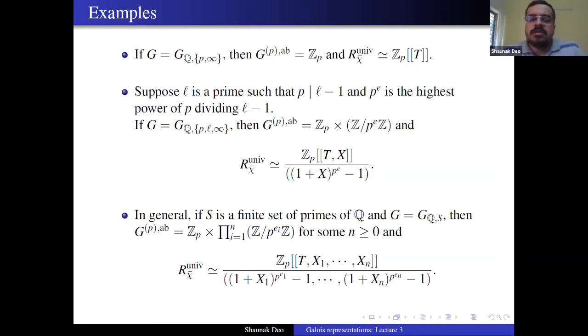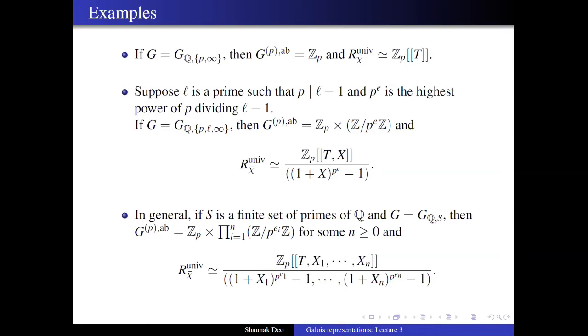For general number fields, it's a bit tricky. You need to know Leopoldt and those things. But if we know Leopoldt, then we also know how these rings look like.